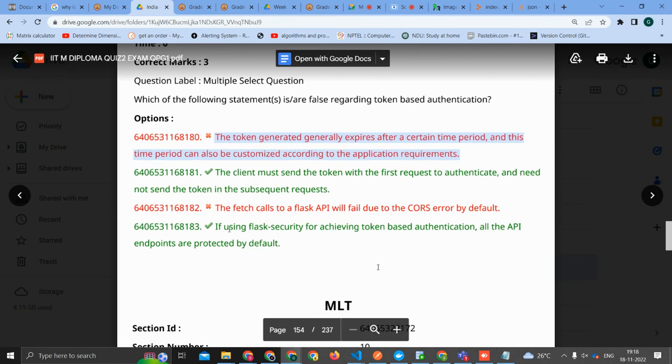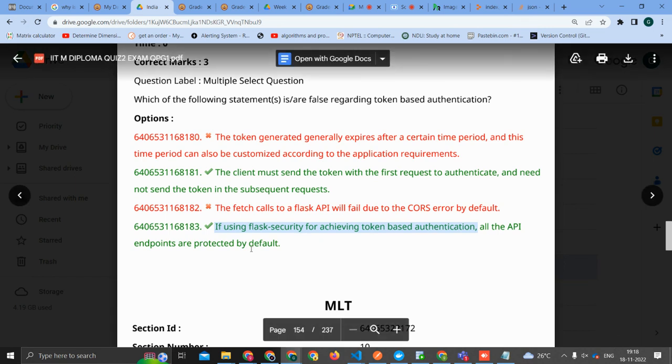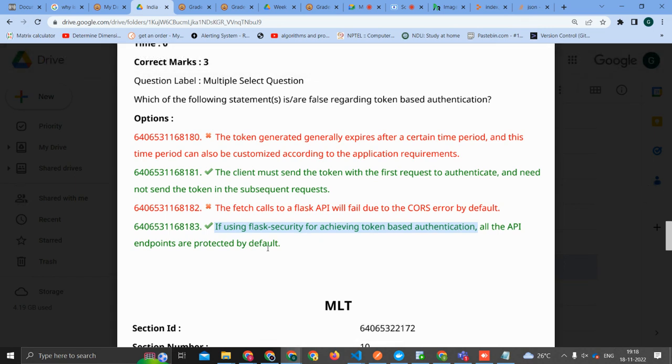Correct. Next: if using Flask-Security for achieving token-based authentication, all the API endpoints are protected by default. So it seems like false.